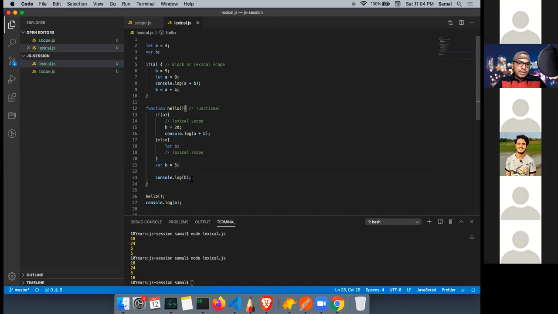So here 5. And when the code reaches here, what will be the value of b here? 20. It's 18. Right? It's 18, because this value has a scope only till this function. And that is why when I run this, output is 18, 24, 5 and 18.